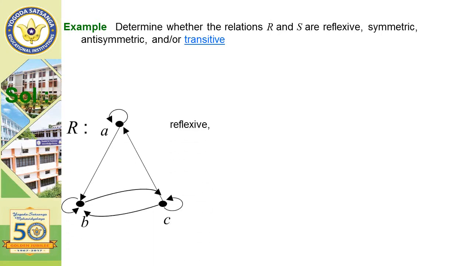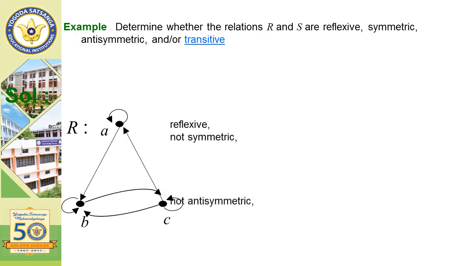Is the relation reflexive, symmetric, antisymmetric or transitive? This is reflexive since all the nodes have a self loop. It is not symmetric since (a, b) belongs to R but (b, a) does not belong to R; (a, c) belongs to R but (c, a) does not.